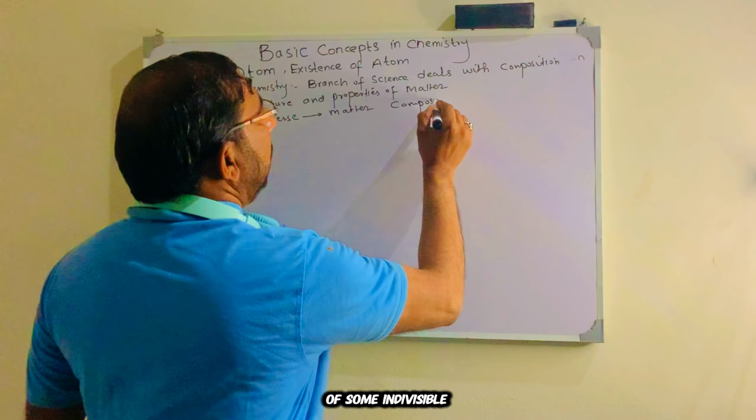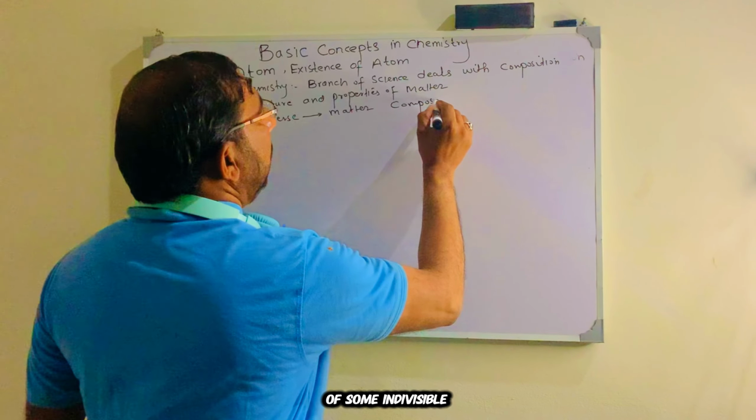So, in our basic definition, the atom can be defined as the smallest particle of an element which may or may not exist independently but can take part in a chemical reaction.